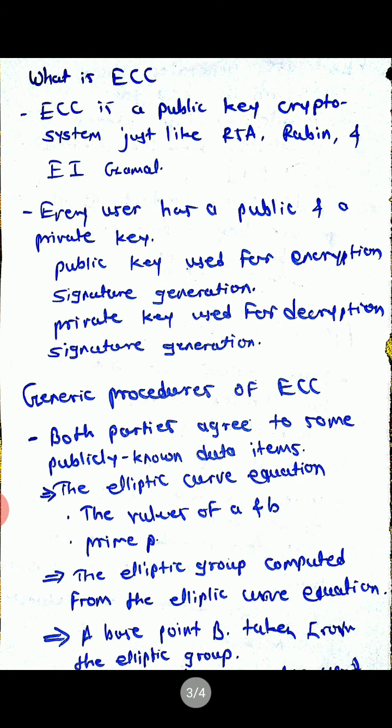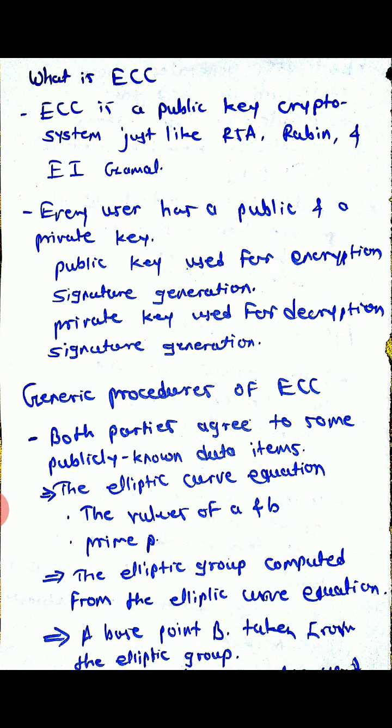So what exactly is elliptic curve cryptography? Up till now, we studied the basics of the elliptic curve and its equation. Now, ECC is a public key cryptographic system, just like the RSA algorithm. We also know the Rabin algorithm and the ElGamal algorithm.